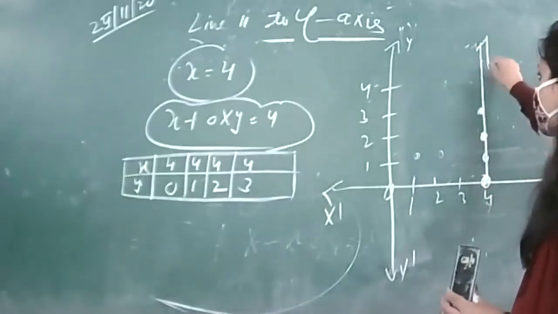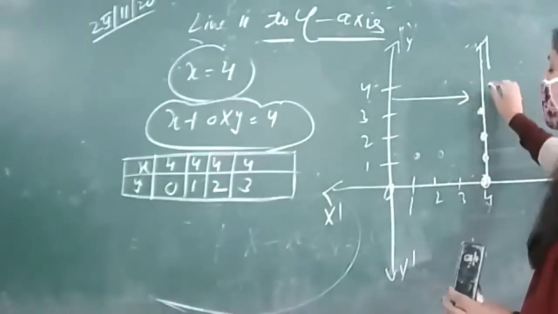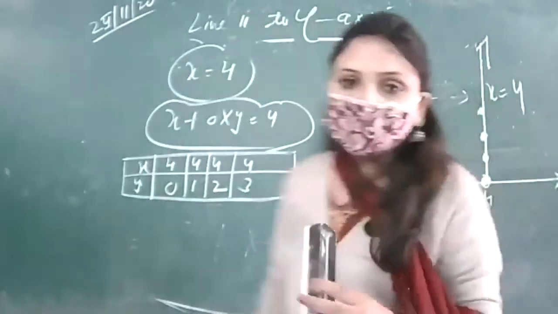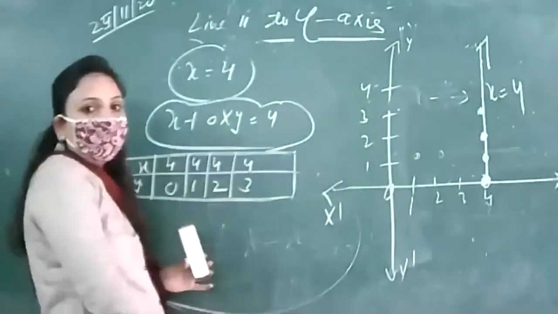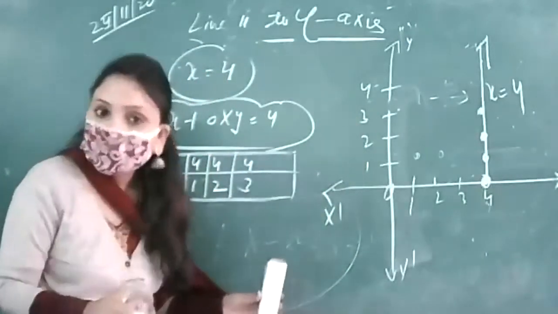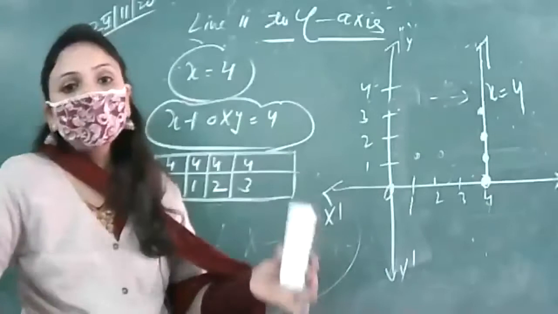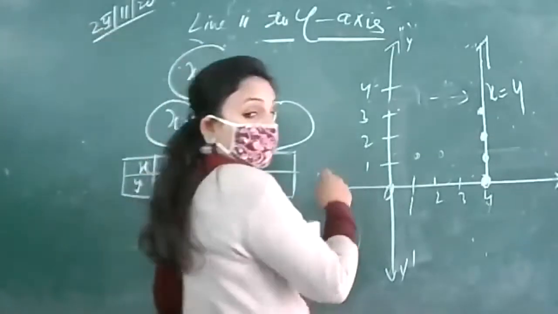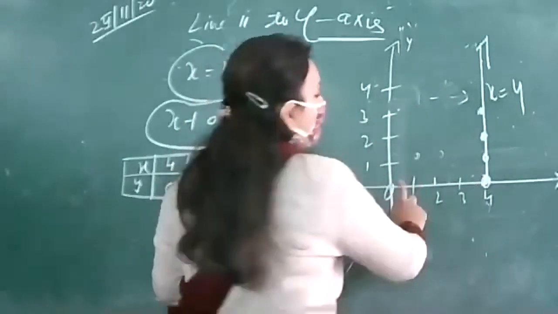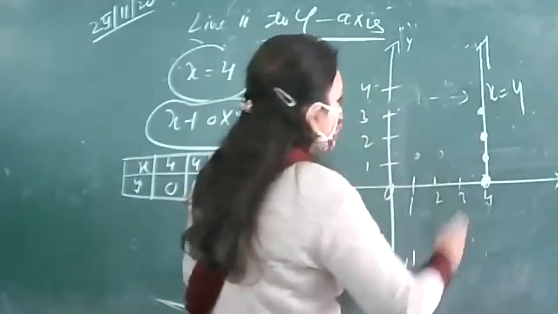So this is a line. So we see that we are getting x is equal to 4 as a line which is parallel to y-axis. So if the line is in term of x, then it will be parallel to y-axis. And at how much distance it is parallel to y-axis? How much distance away? 4 units away.